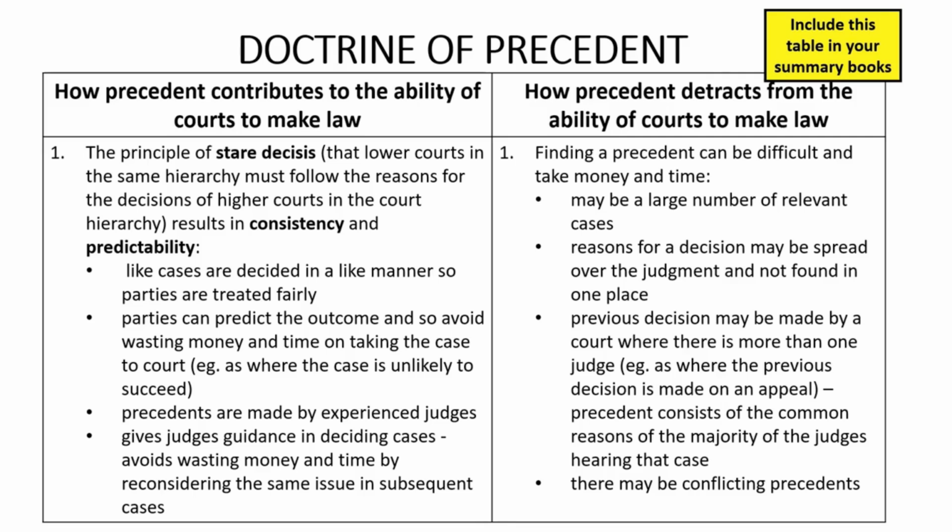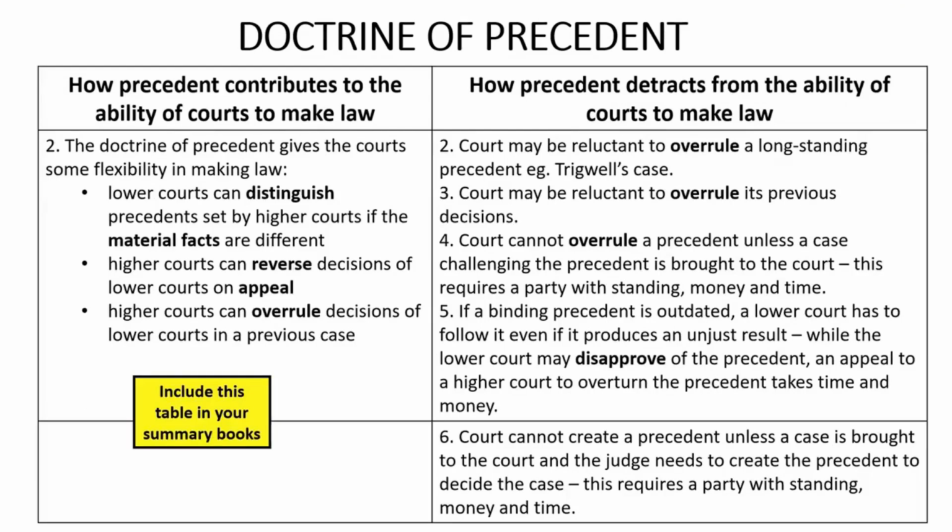The second way in which the doctrine of precedent contributes to the ability of the courts to make law is that even though it requires courts to follow precedents that are binding on them, it does give the courts some flexibility when they are making law.